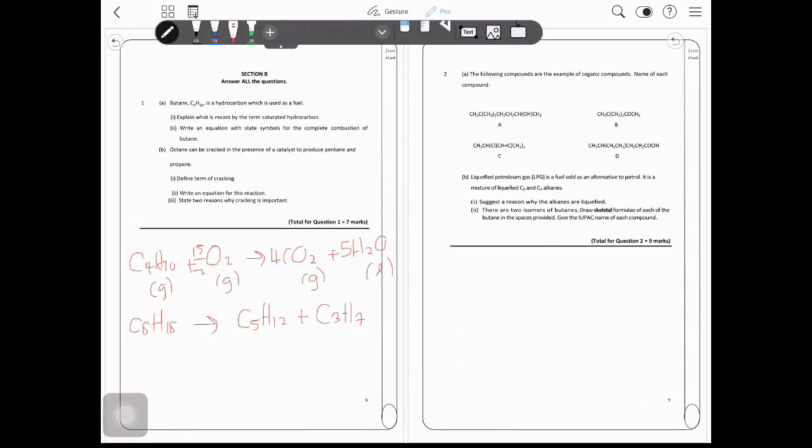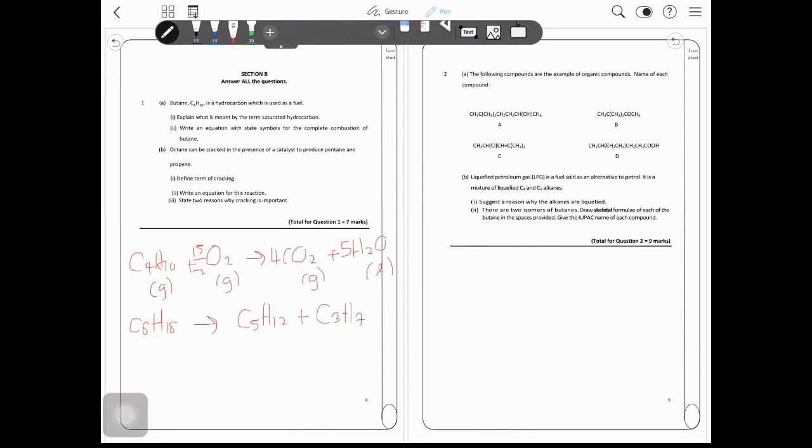Let's get to the next question. Liquefied petroleum gas is a fuel sold as an alternative to petrol. It is a mixture of liquefied C3 and C4 alkanes. Suggest a reason why the alkanes are liquefied. Vapor will easily catch fire and cause an explosion. However, liquid hydrocarbons are much safer to transport because they will not catch fire that easily. The answer here is to make it safer to transport, or less risk of it becoming combustible.